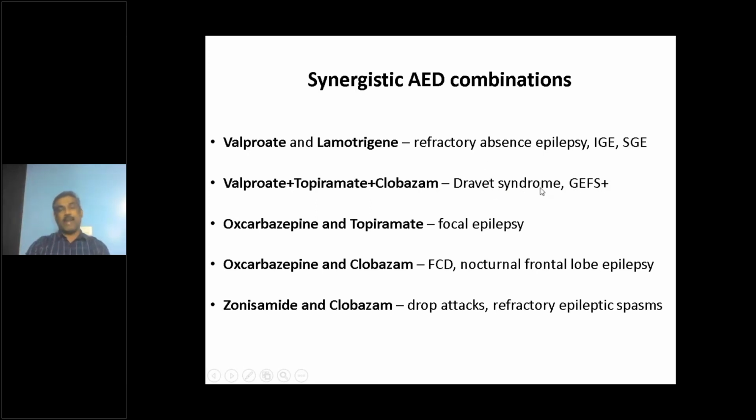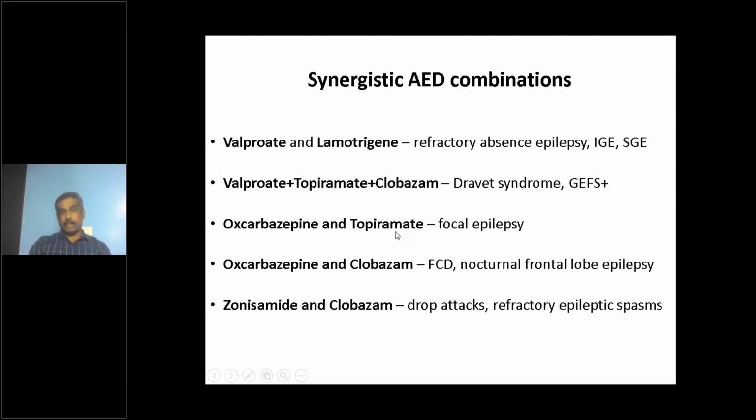In Dravet syndrome, you would have had infants or toddlers coming to you with recurrent status epilepticus requiring admission. Prolonged status epilepticus, half an hour, 1 hour, requiring mechanical ventilation, and monthly they can have it at the peak of their worst epilepsy. So this combination of valproate, topiramate, and clobazam is effective in many of the patients to prevent these recurrent admissions and recurrent status epilepticus. It's a very important combination to remember.